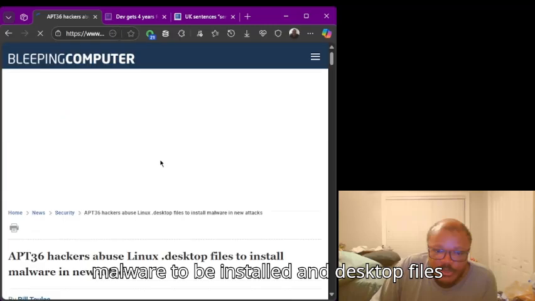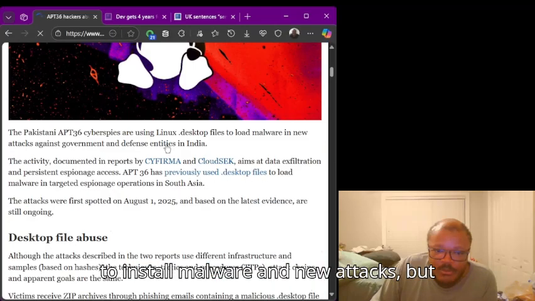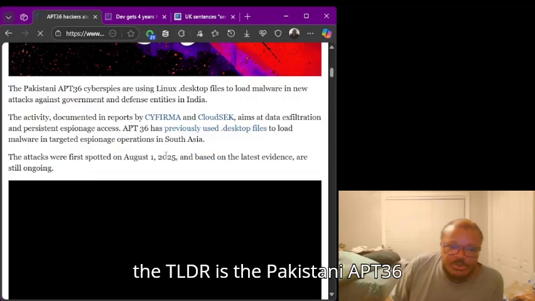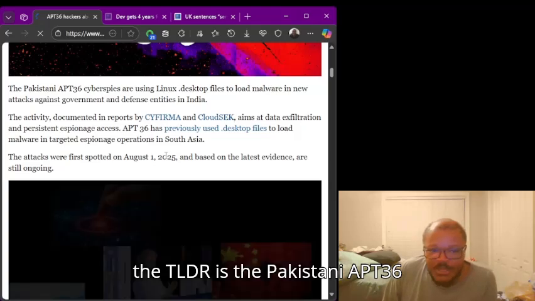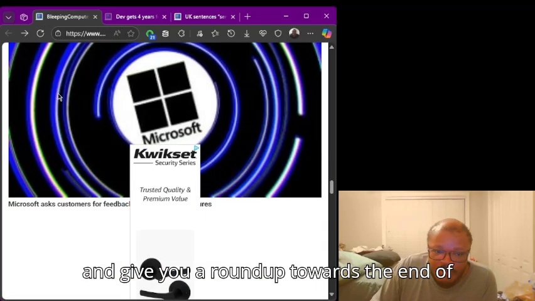malware to be installed in desktop files to install malware and new attacks. But the TLDR is the Pakistani APT36. Let me give you a roundup towards the end of it.